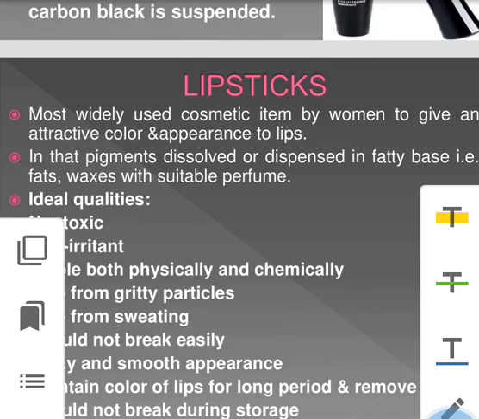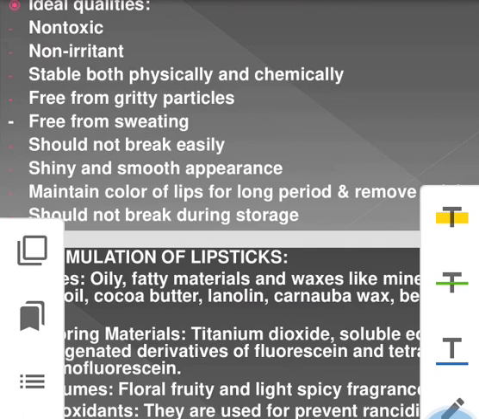What will be the ideal qualities of lipstick? First important, it should be non-toxic, non-irritant. Physically and chemically it should be stable, free from gritty particles, so that whenever it is applied it should not give irritation or any type of hardness to the lip. It should not produce sweating, as it is prepared from wax, so it is necessary that it is free from sweating.